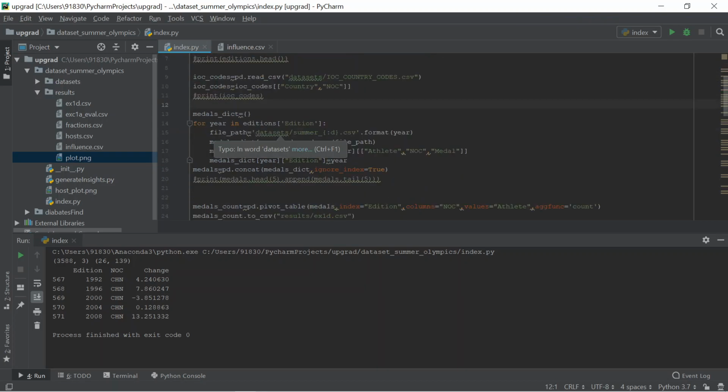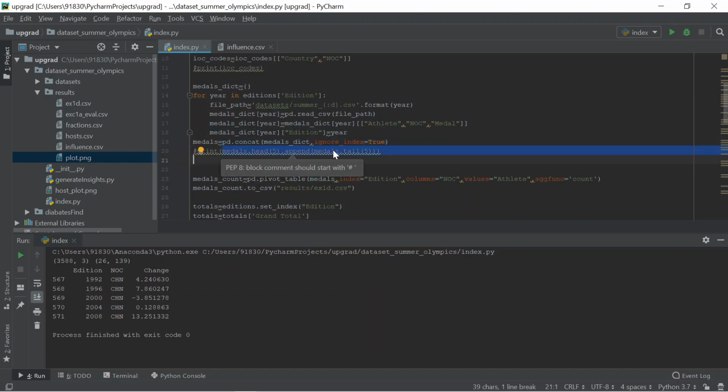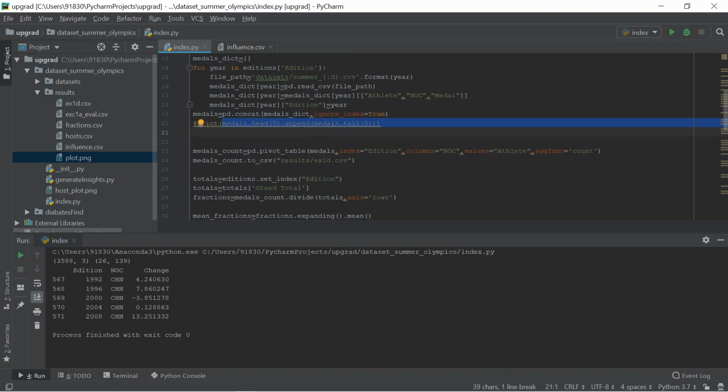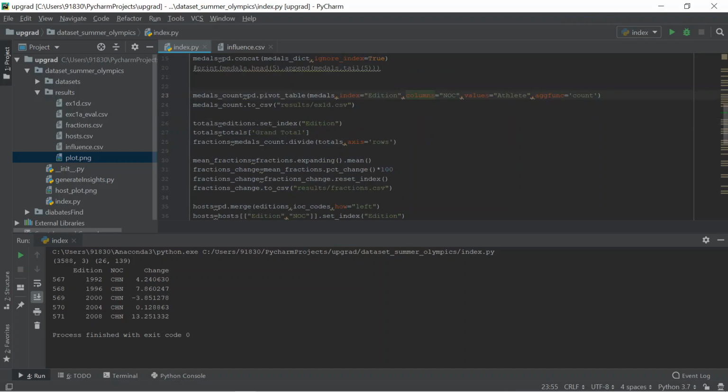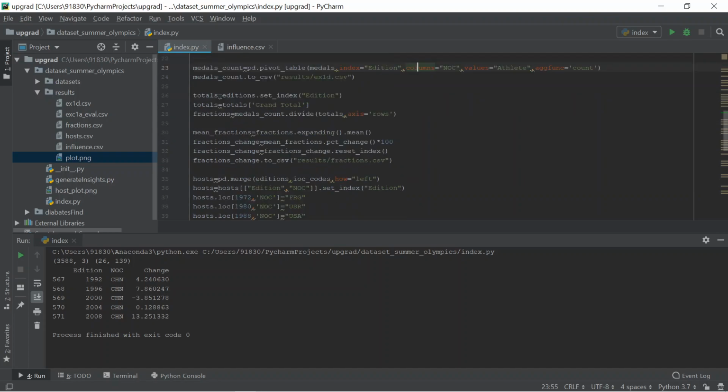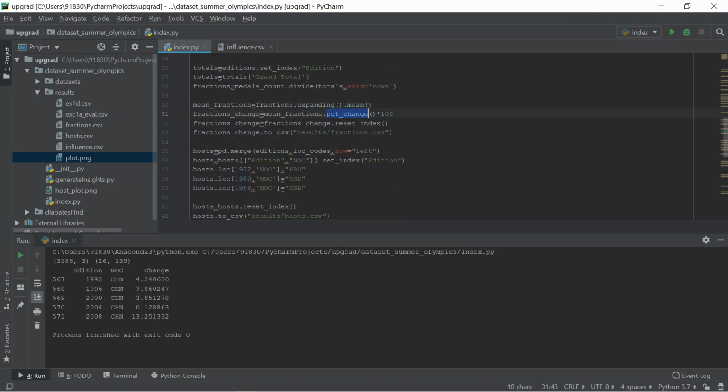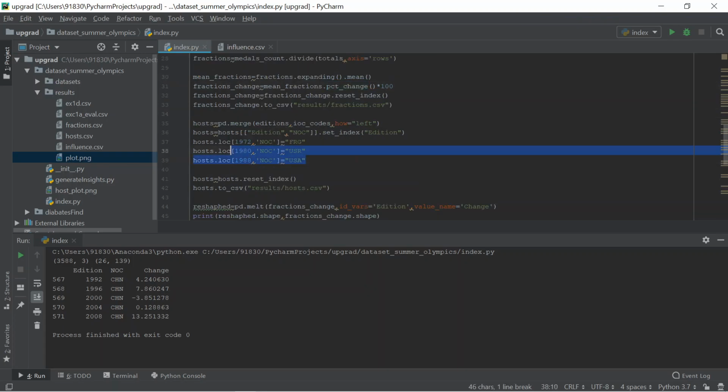Also how to create a dictionary and convert it to a data frame, how to print the top 5 and the last 5 with the head and tail functions, how to create a pivot table, count based on a column, give the index values and columns, set the index, divide two data frames, find the mean, find the percentage change, and also how to handle the missing values.